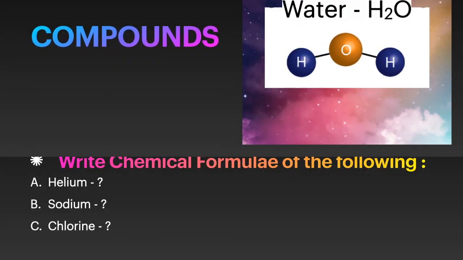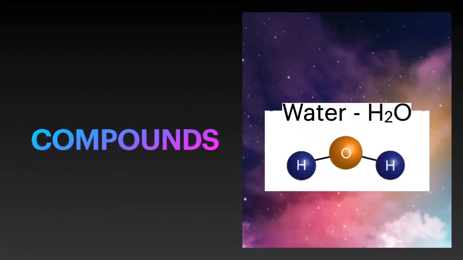Now let's move on to compounds. A compound is a substance that is formed when two or more elements combine chemically in a fixed proportion. For example, water is a combination of hydrogen as well as oxygen.